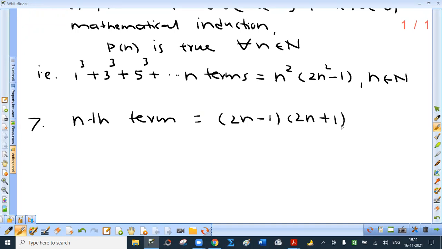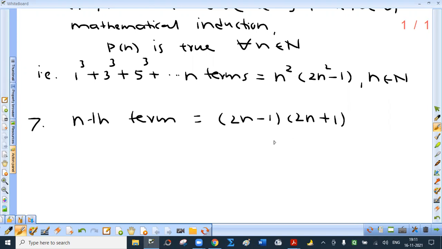Why? See, 1, 3, 5, 7 are in AP. First term 1, common difference 2. So it is 2n minus 1. Again, second numbers in the products 3, 5, 7, again in AP, first term 3, common difference 2. So 3 plus 2n minus 1, so it is 2n plus 1. Okay. So I'll repeat this part.